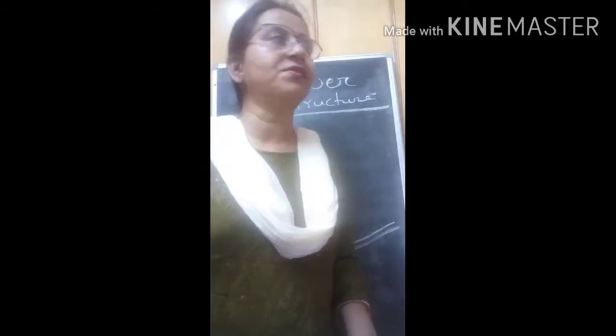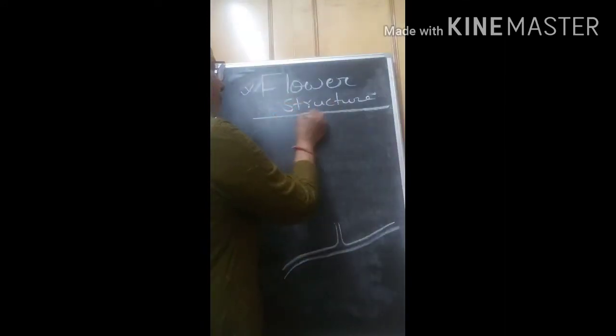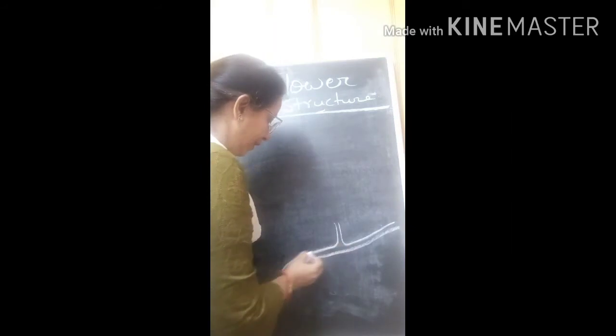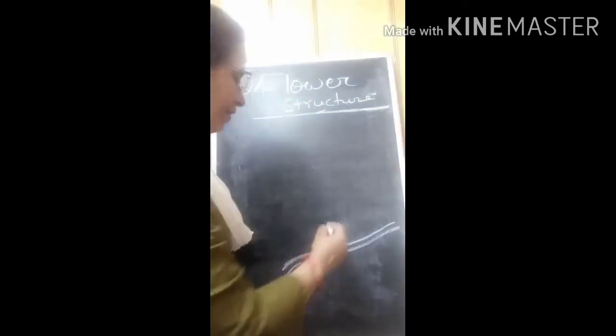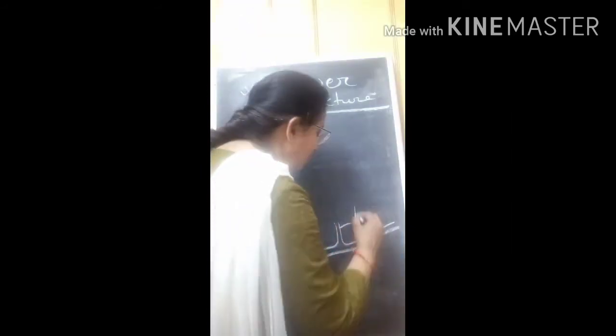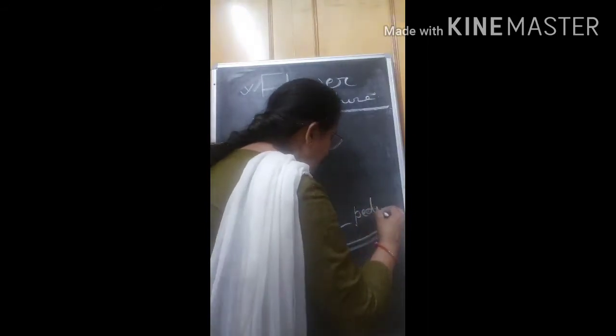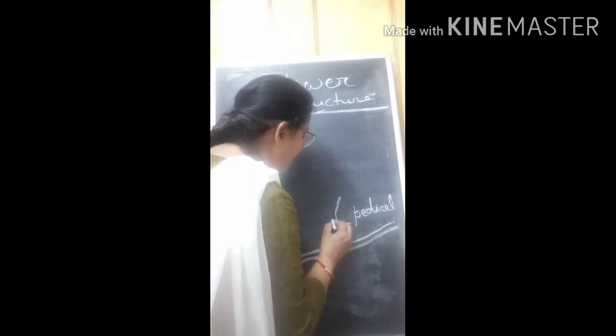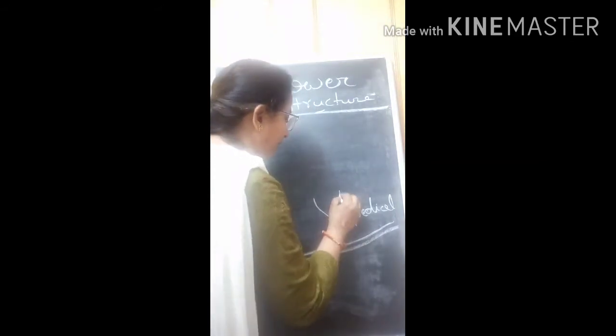Now, the structure of flowers. Actually, the branch from where the flower arises is called the pedicel, and its proximal end is swollen.